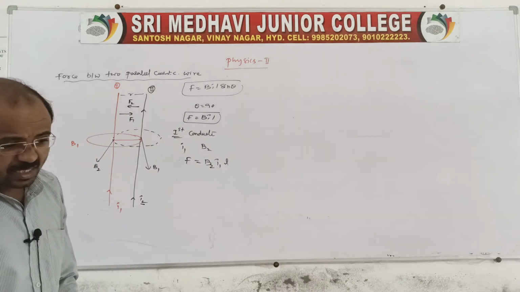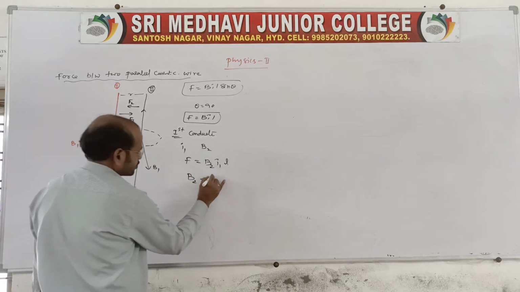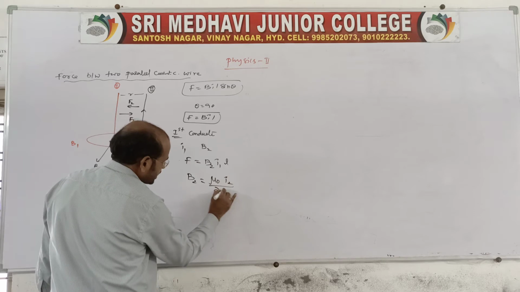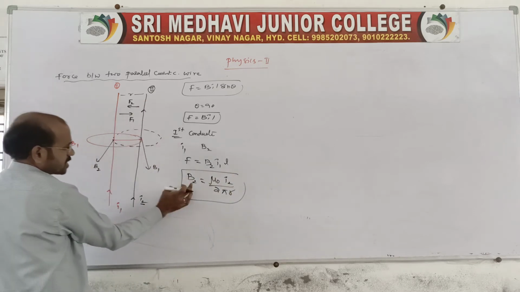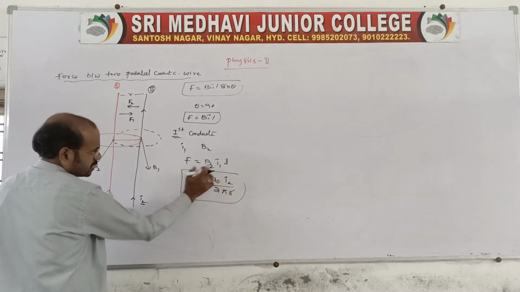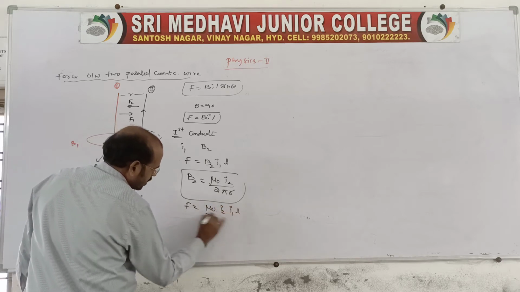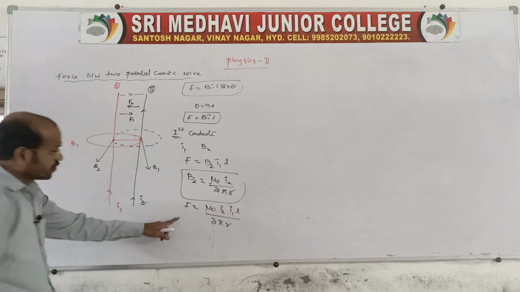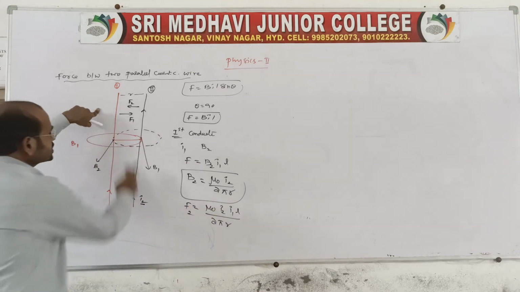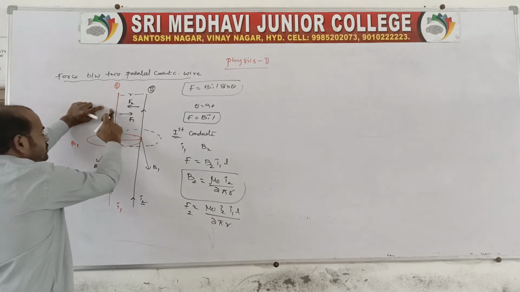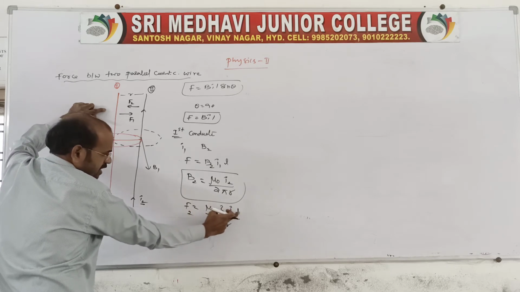Now, what will B2 be? The magnetic induction produced by the second conductor, according to Ampere's law for a straight current carrying conductor, is B2 equal to mu naught I2 by 2 pi R. Here you write force is equal to mu naught I2 I1 L by 2 pi R. This is the force acting on the first conductor, that is F2. So F2 is equal to mu naught I1 I2 L by 2 pi R.